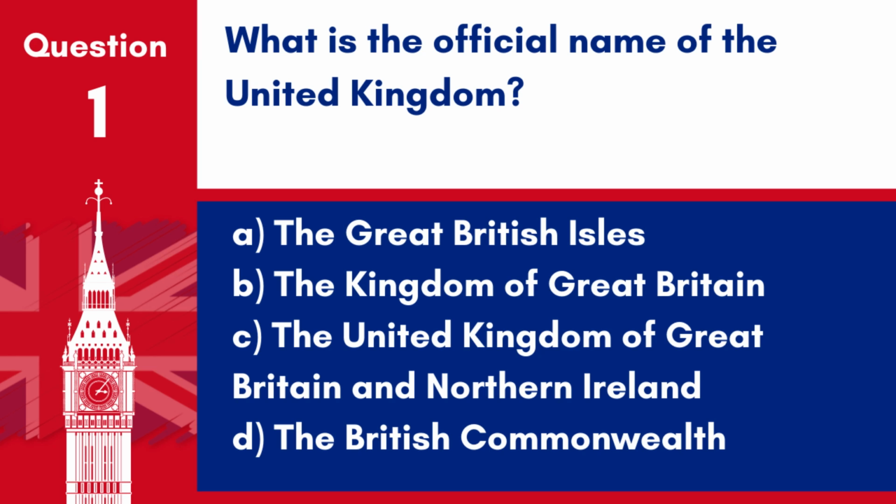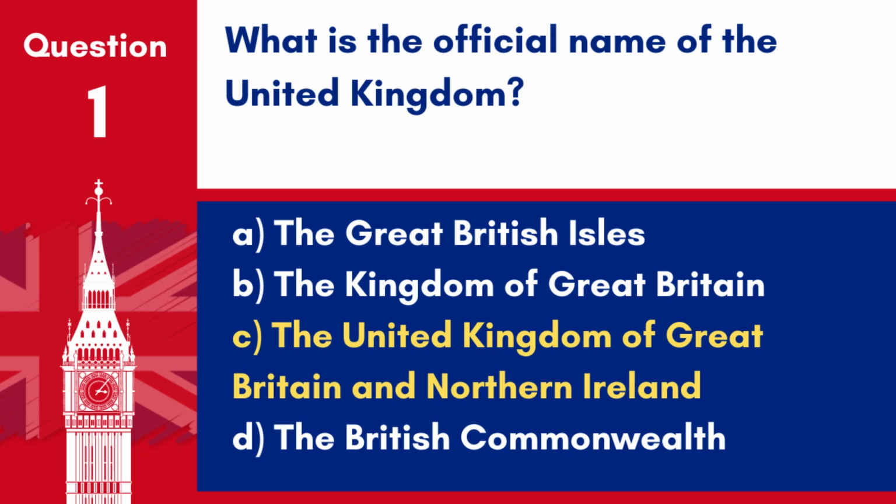Question 1. What is the official name of the United Kingdom? A. The Great British Isles. B. The Kingdom of Great Britain. C. The United Kingdom of Great Britain and Northern Ireland. D. The British Commonwealth.